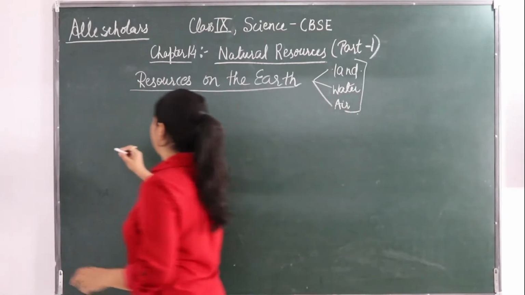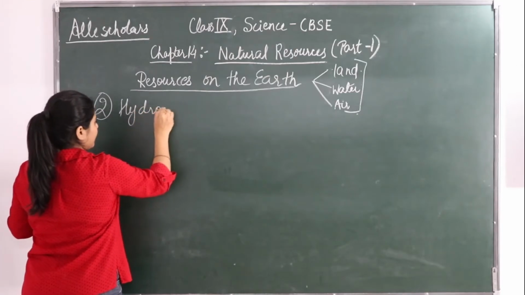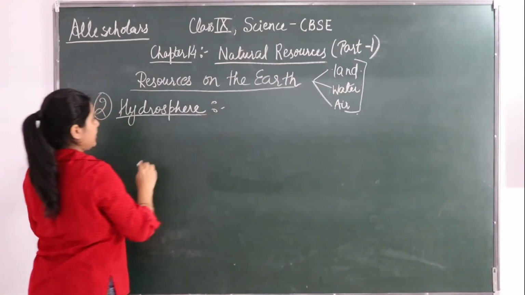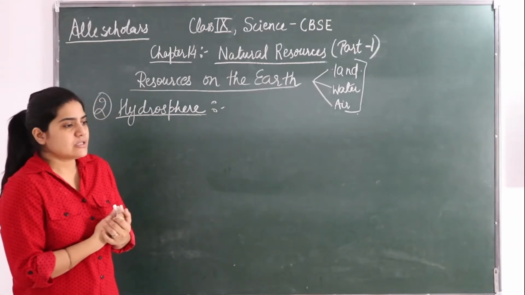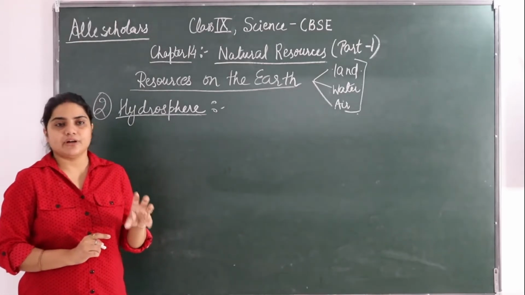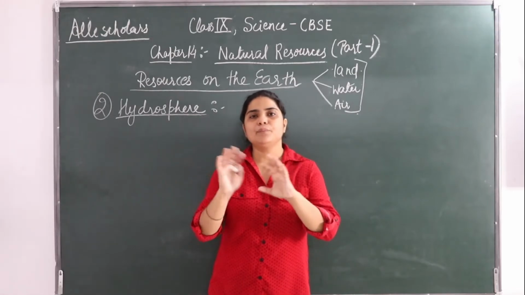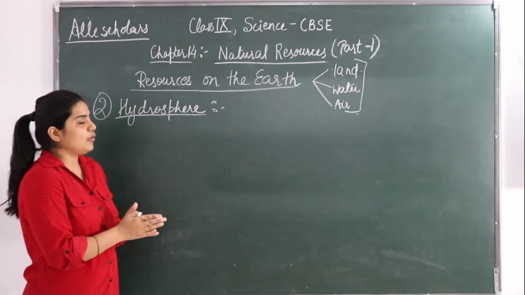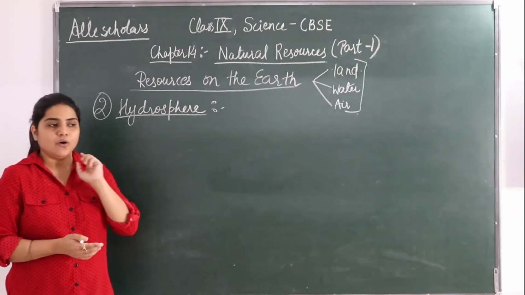Okay, so the second one is hydrosphere. Hydro means water, so it is the space that has water. If we talk about our earth, water covers 75% of the earth's surface. So we can say that the main portion of the earth is covered by water.